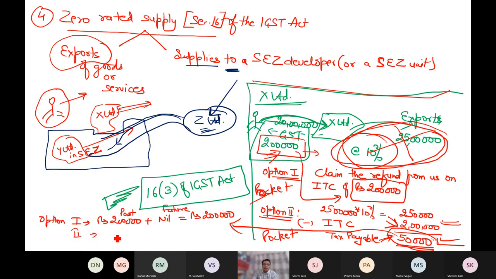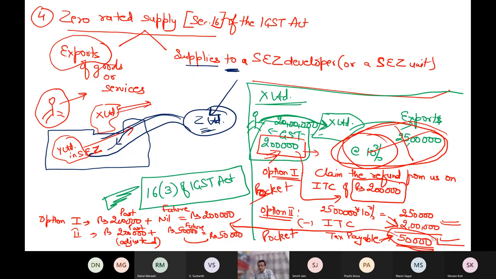In option number 2, what is happening? Whatever 2 lakh in the past which has gone is directly refunded, directly adjusted while you paying output tax. Directly adjusted. So you got it. And rupees 50,000 in future you have to pay, and you will get the refund of this 50. So technically the effective is nil. In both the options, technically you can say it is zero rated. There is nothing which goes out from your pocket if you are an exporter, because it's an incentive for the exporters. That is the only point.